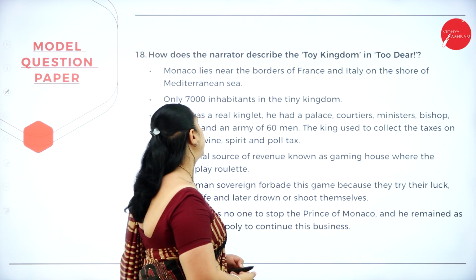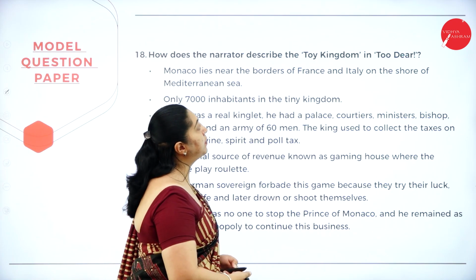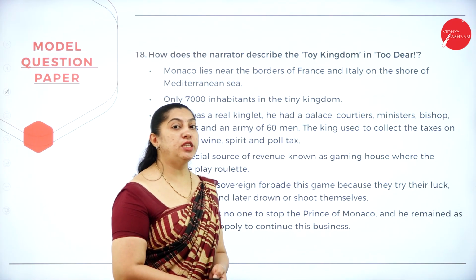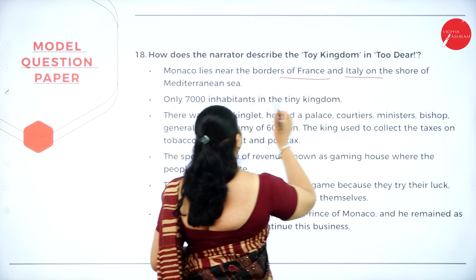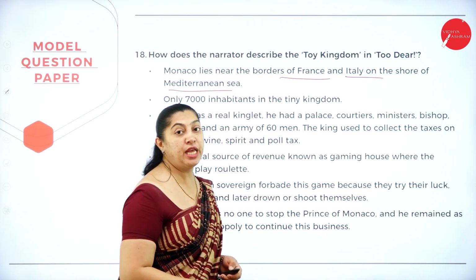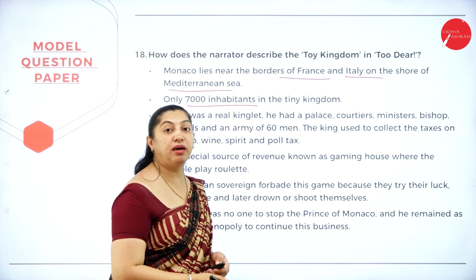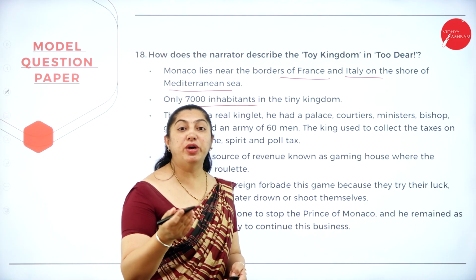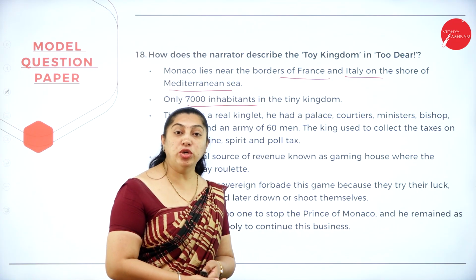Moving on to the next question, question number 18. How does the narrator describe the toy kingdom in Two Deer? The little toy kingdom Monaco lies near the borders of France and Italy on the shore of the Mediterranean Sea. There were only 7,000 inhabitants in the tiny kingdom. And people of other countries would boast that they have more population than the Monaco kingdom.